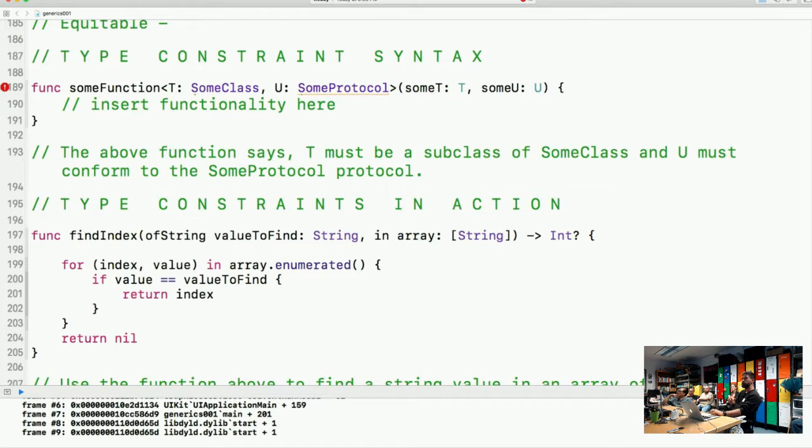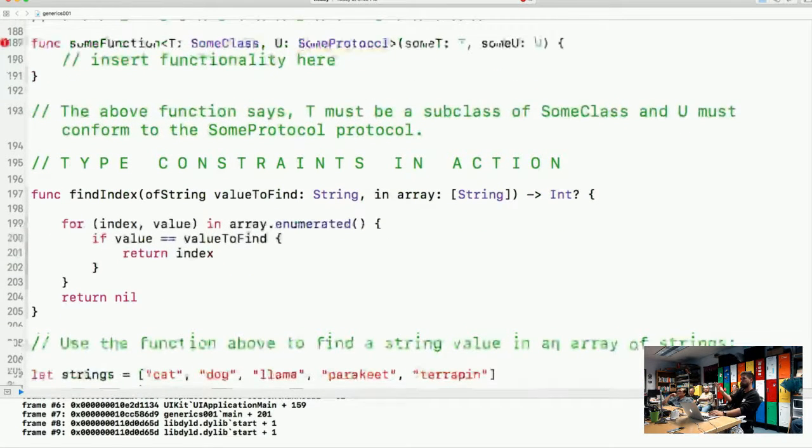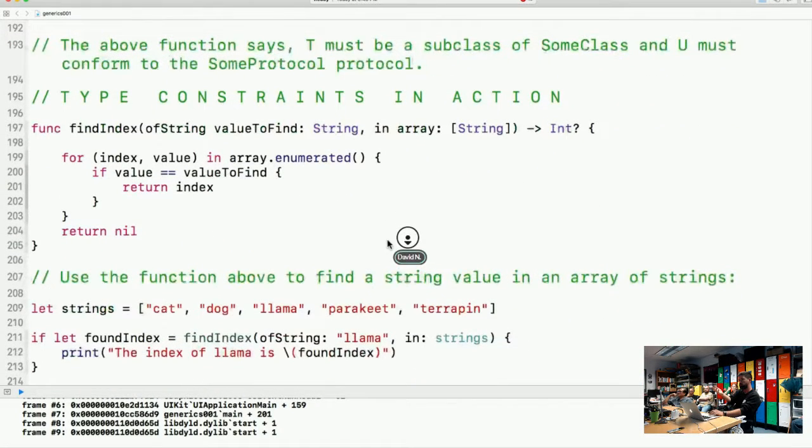Okay. So we have type constraints in action. That's just a regular method, right? It's very strictly typed. So here's the usage right here. We're able to create an array of strings, and then we can leverage the method find index of string to look for that specific string, llama, inside the array of strings. If it's found, we're going to print it out. If it's not found, we're just not going to do anything because it's optional unwrapping.